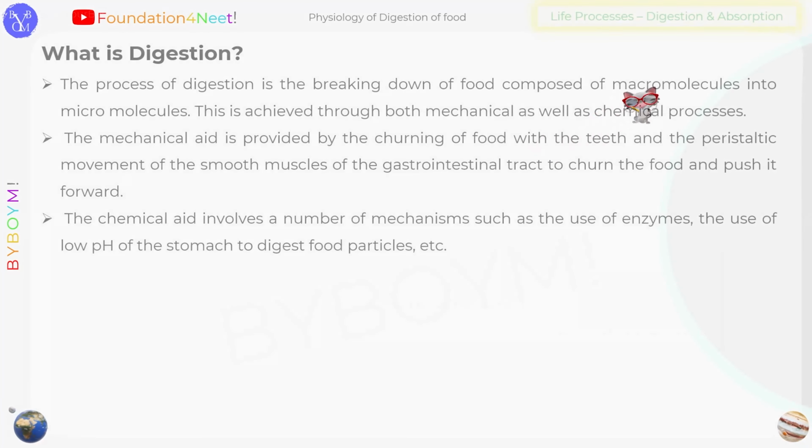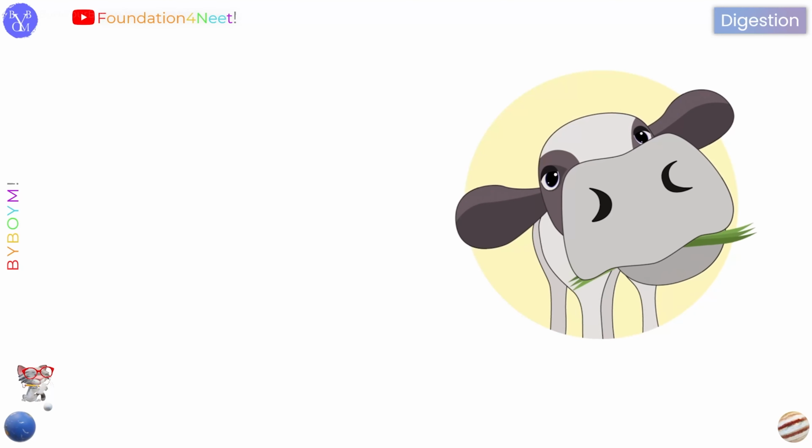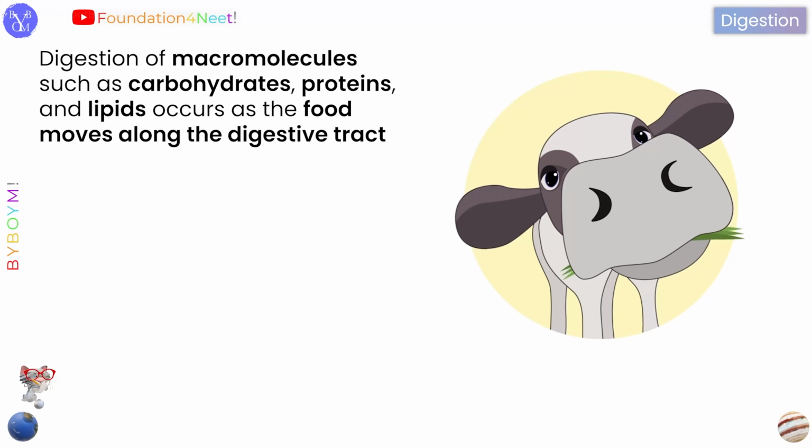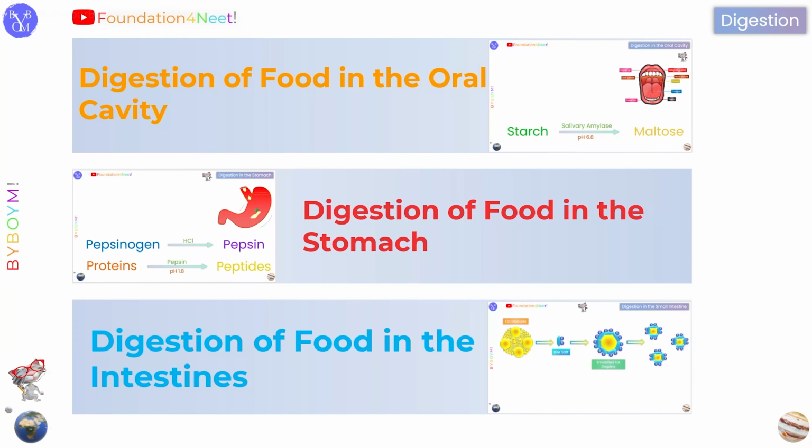Now screenshot time. Coming back to our question, where is food digested and how is food digested? Digestion of macromolecules such as carbohydrate, protein and lipid occurs as the food moves along the digestive tract. The regions in the alimentary canal where significant digestive activity occurs are the oral cavity, stomach, and the small intestine.